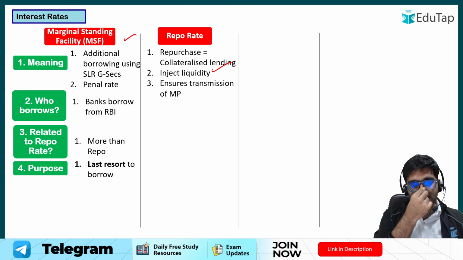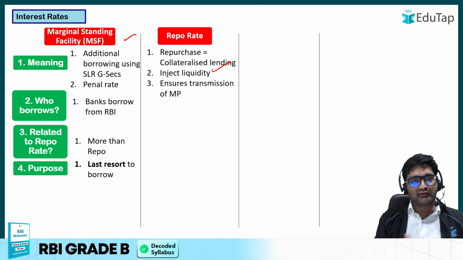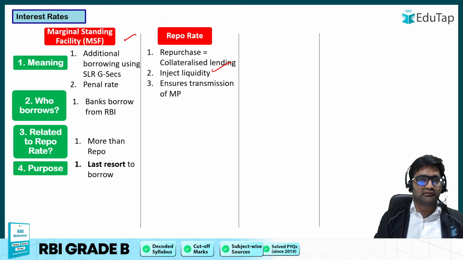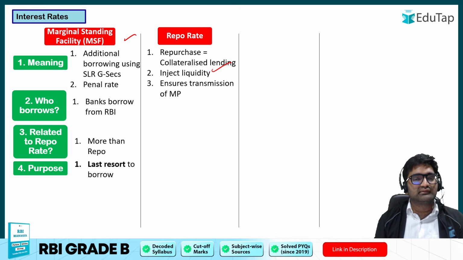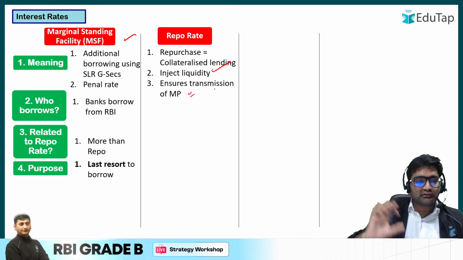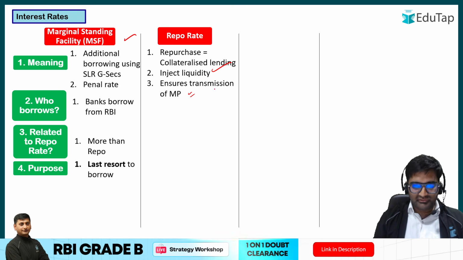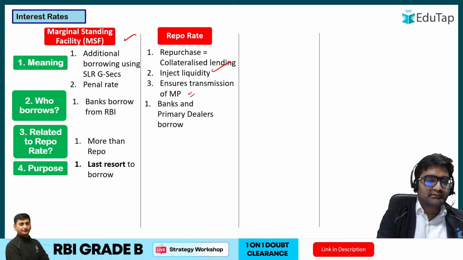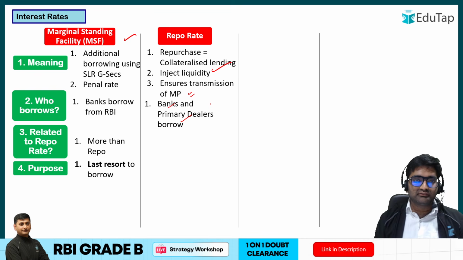So if the repo rate is varying, changing, then all the other interest rates in the market also keep varying. We'll see how this happens. But yes, repo rate has the feature of ensuring that the monetary policy is transmitted. We'll see how. Banks and certain entities called primary dealers, they can borrow.